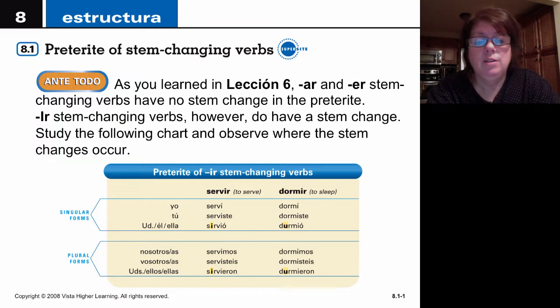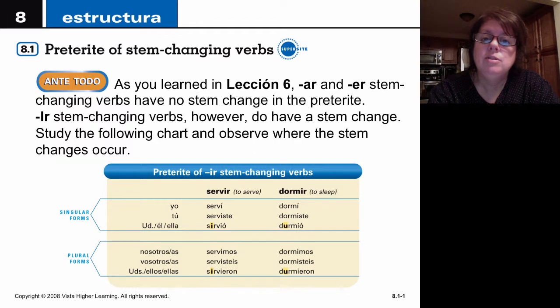Hola clase. We're going to discuss the preterite of stem changing verbs. Previously, we learned how to do the base preterite for all verbs, AR, ER, and IR. And we did learn that the stem change does not carry over in AR and ER ending verbs. Now remember that the stem is the beginning part of your verb. That's where we learned that, for example, the verb preferir becomes prefiero. That syllable before the last one changes from an E to an IE or an O to a UE.